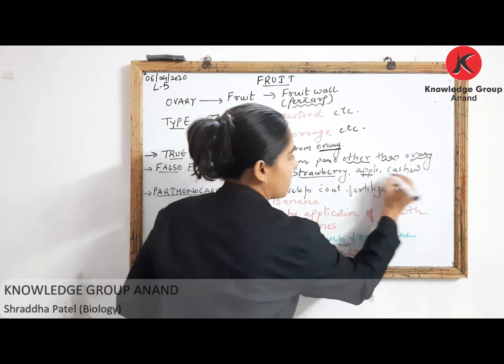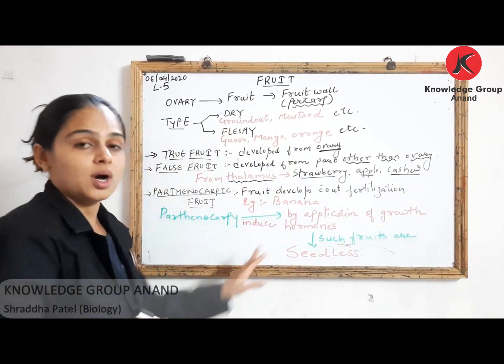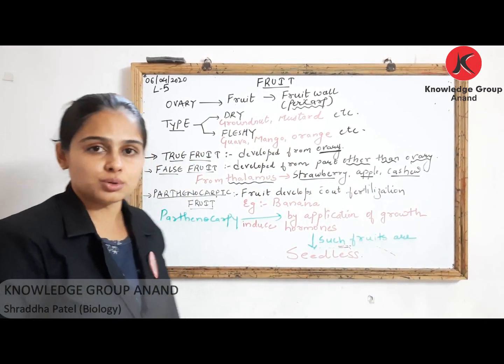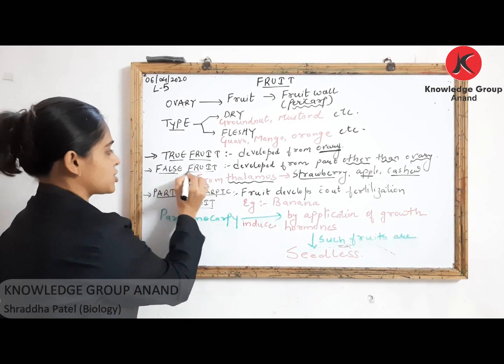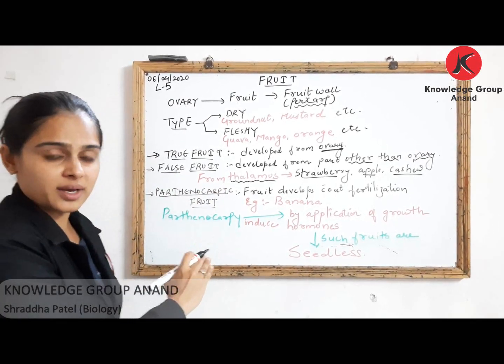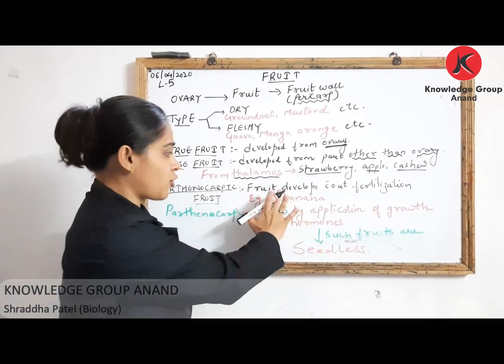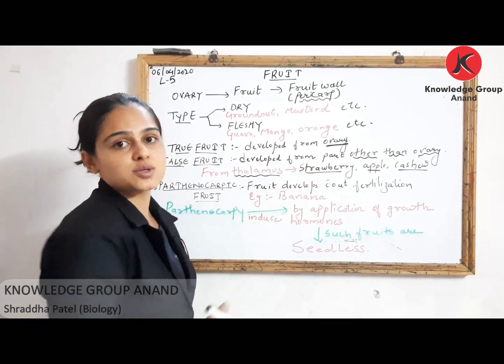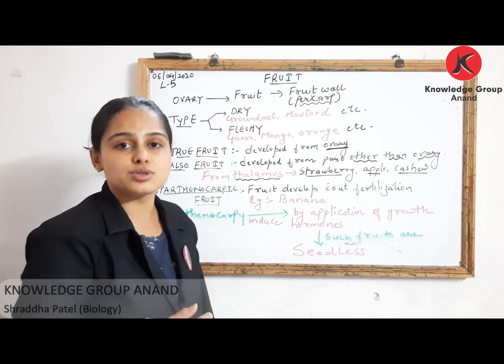Strawberry, apple and cashew, such type of fruits are called as false fruit. So ये false fruit कहाँ से develop होते हैं? One such example I have plotted from thalamus as seen in case of your apple, cashew and strawberry.